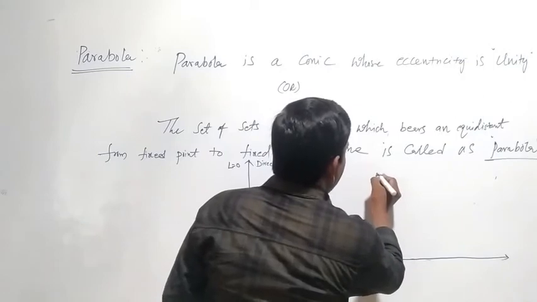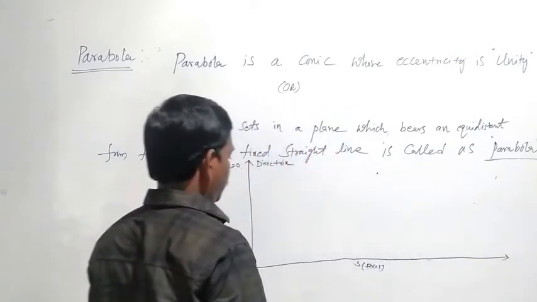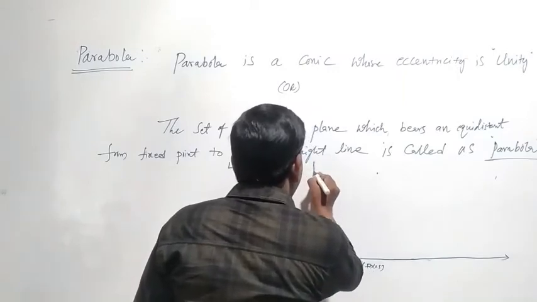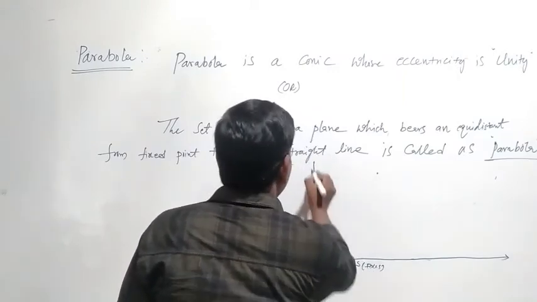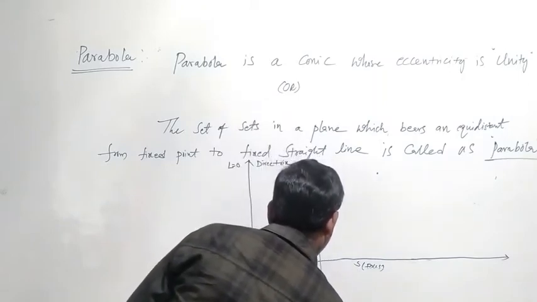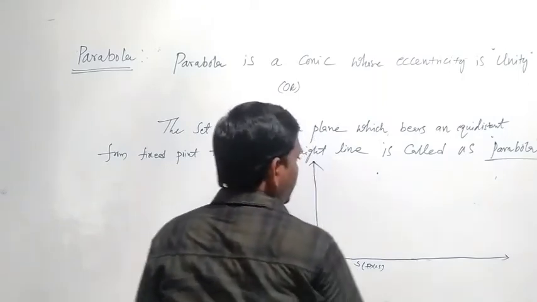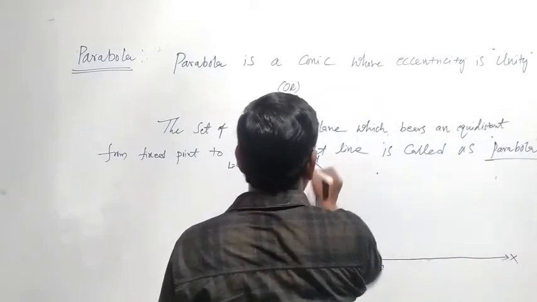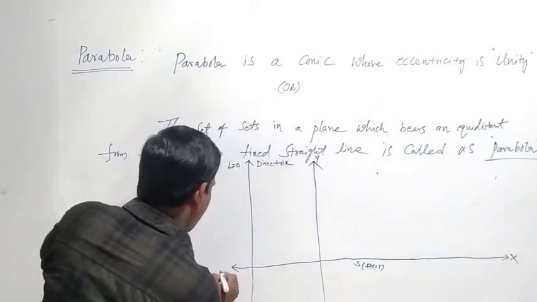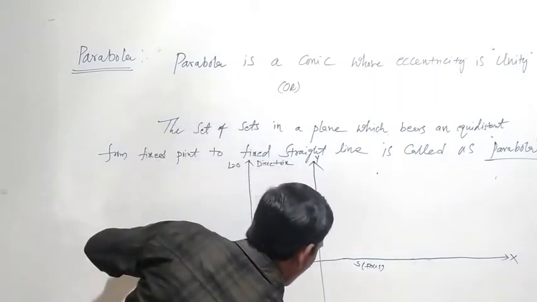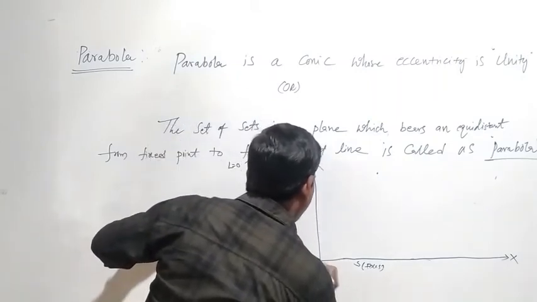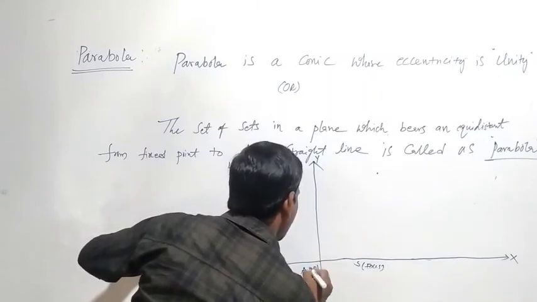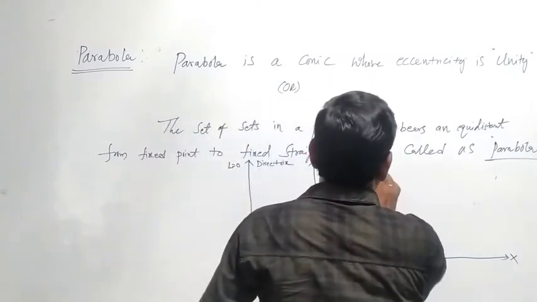This is X, this is Y, X dash, Y dash, here A is the origin (0, 0).